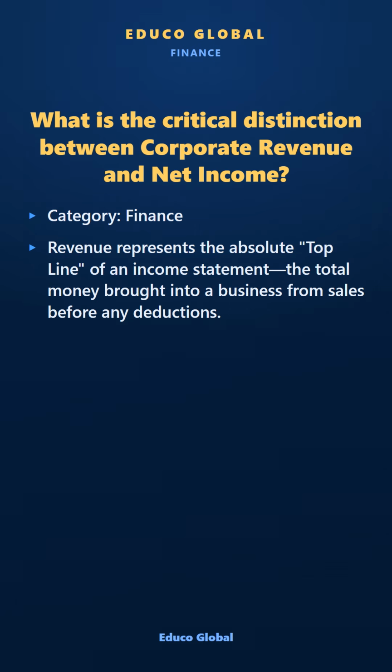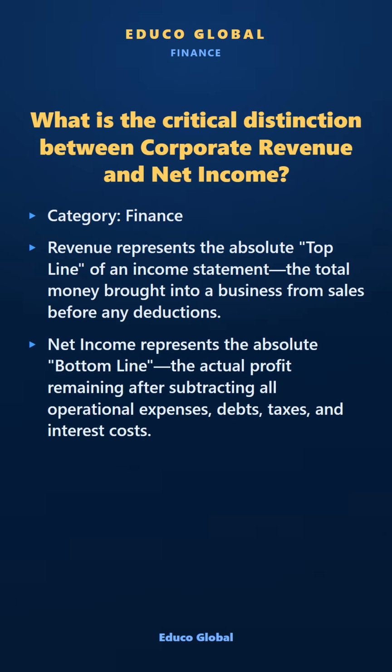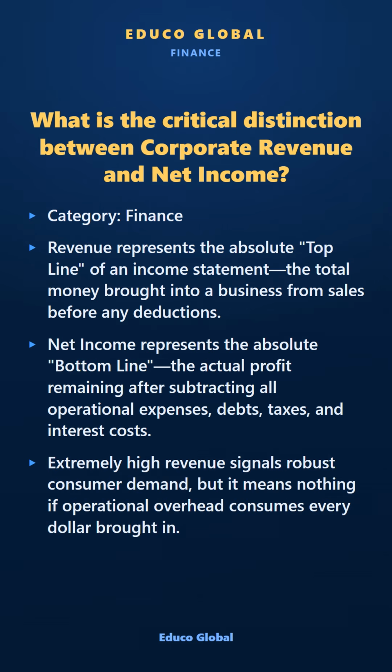sales before any deductions. Net income represents the absolute bottom line, the actual profit remaining after subtracting all operational expenses, debts, taxes, and interest costs. Extremely high revenue signals robust consumer demand, but it means nothing if operational overhead consumes every dollar brought in.